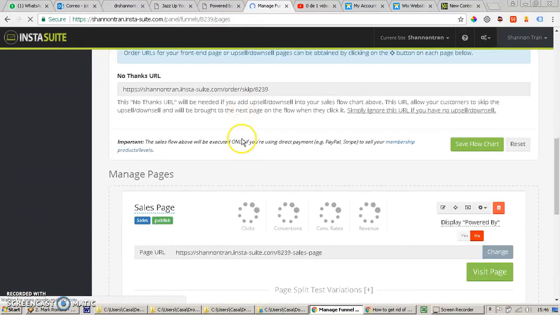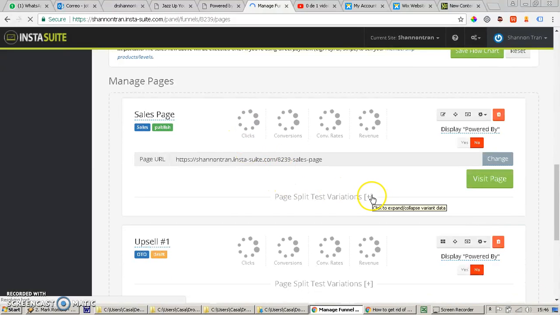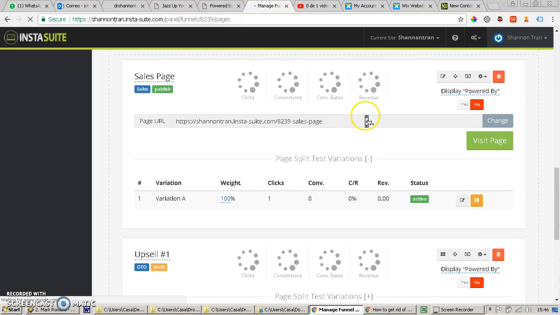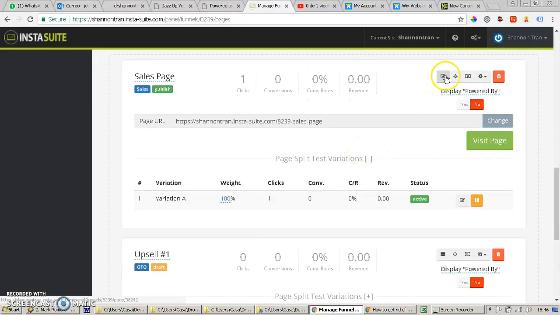The nice thing about variations is that you can have 2, 3, 4, 5 variations of the same page. So here you can see clicks, the number of people that clicked here or landed on the sales page. Conversions, you can set up this conversion here.